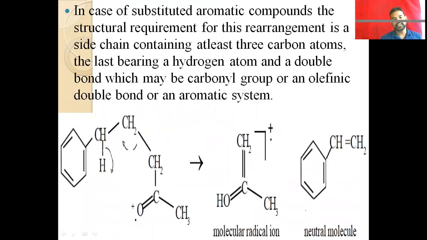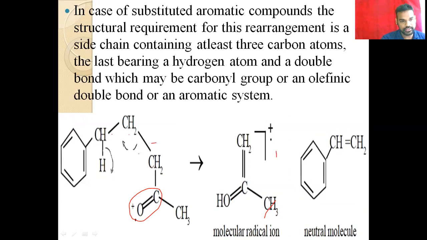And we have another example here. Here also we have a ketone example. Here we have the carbonyl compound, then alpha, beta, gamma carbon, and we have the gamma hydrogen. Then here also the rearrangement takes place.